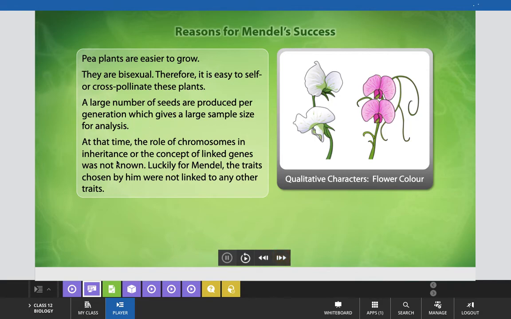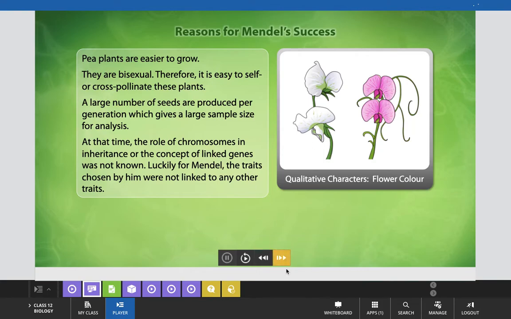which was beneficial for him. At that time, the role of chromosomes in inheritance or the concept of linked genes was not known. Luckily for Mendel, the traits chosen by him were not linked to any other traits. That's why he clearly observed the 7 different types of contrasting features in the pea plant.